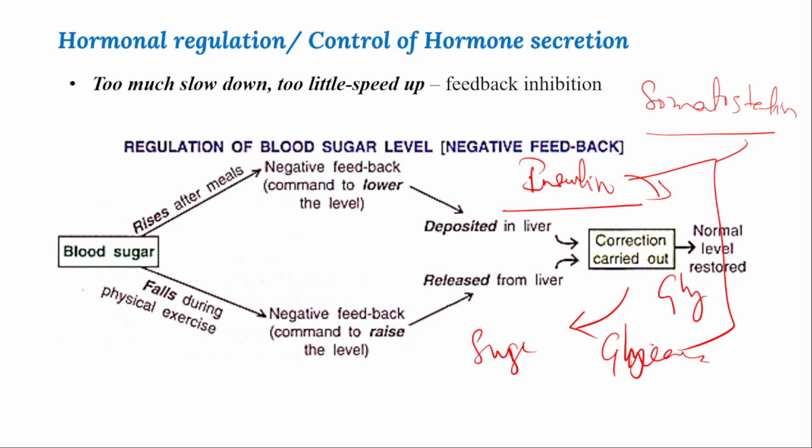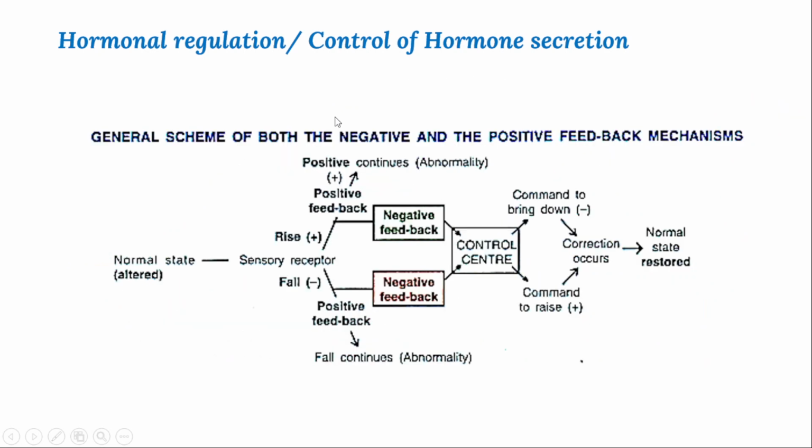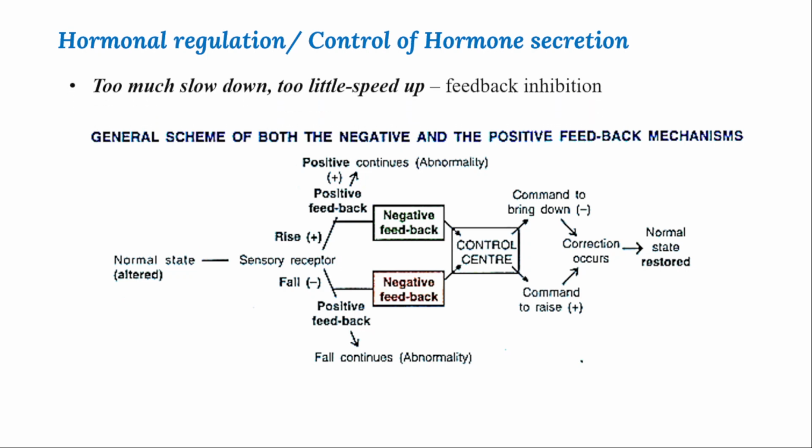Whenever too much is there, the metabolic activity is slowed down, and the secretion of the hormones will be regulated and suppressed by the secretion of somatostatin. And one more hormone will be released during fasting whenever the sugar level is down. That is glucagon, which converts glycogen into sugar. That is the regulation of hormones, either by negative feedback or positive feedback regulation. That completes your syllabus here.